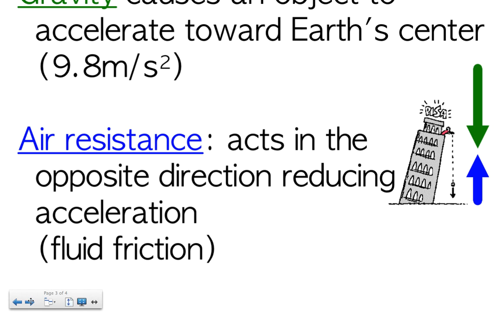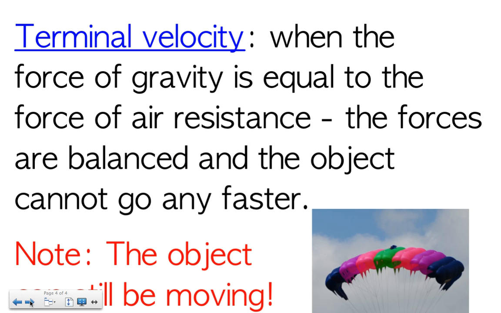Now, if you fall for a long enough period of time, you're going to hit something called a terminal velocity. And you guys put this in shorter words. This is a long sentence. Terminal velocity is when the force of gravity is equal to the force of air resistance. So the forces are balanced and the object cannot go any faster. Okay, so the force pushing us down, that gravity that's pushing us down, is equal to the air resistance pushing back up. And we're not going to go any faster.